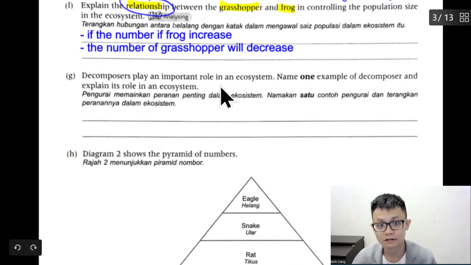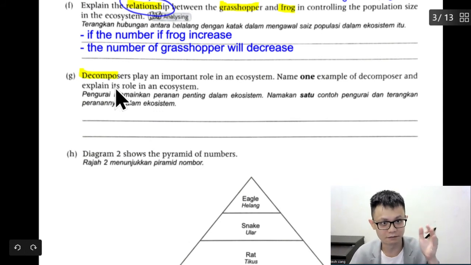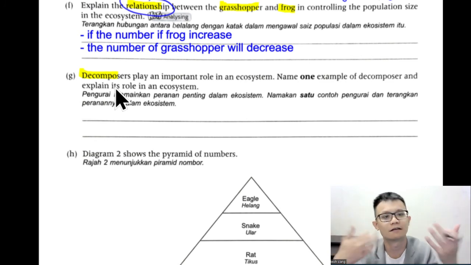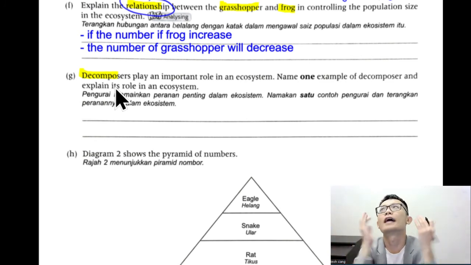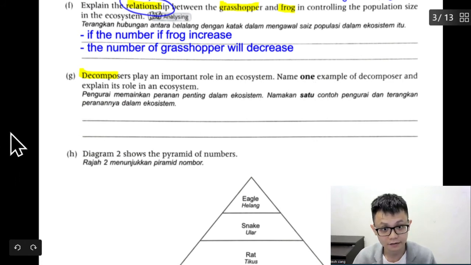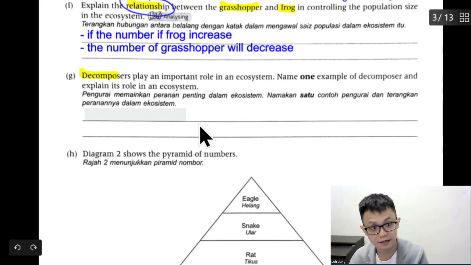Decomposer plays an important role in the ecosystem. Correct or not? When they are talking about decomposer, straight away I know it's bacteria, because bacteria eat that organism. One day, bacteria will eat me and you. Like it or not, no matter how pretty we are, one day the bacteria is going to eat our face. Name one example of decomposer and explain its role. So name one example of the decomposer. So we can say that it's bacteria. Correct or not? The decomposer will be the bacteria.